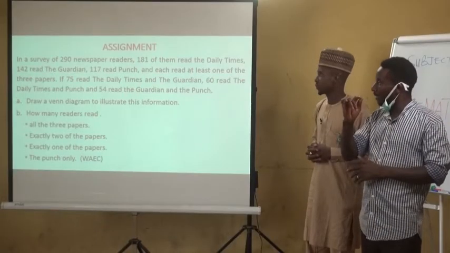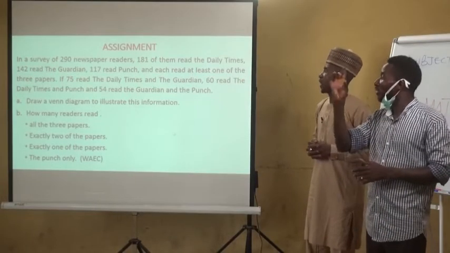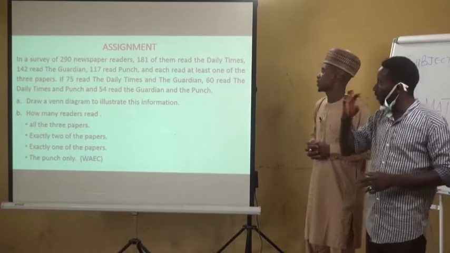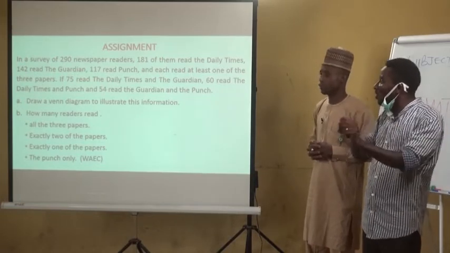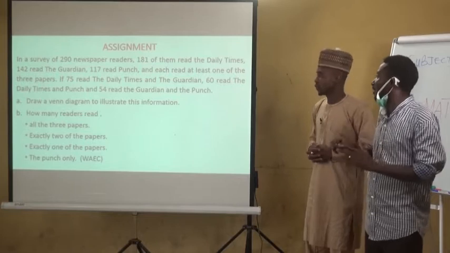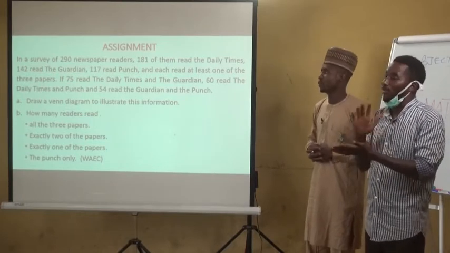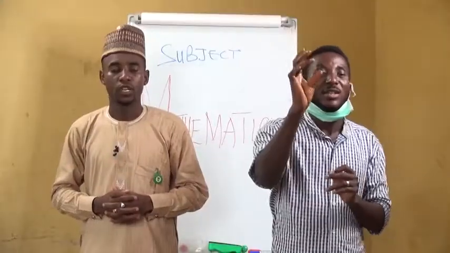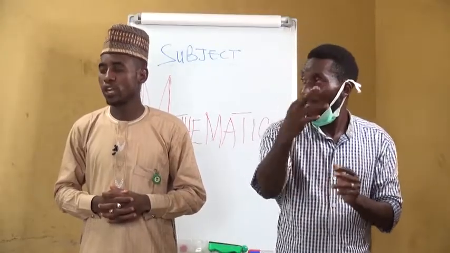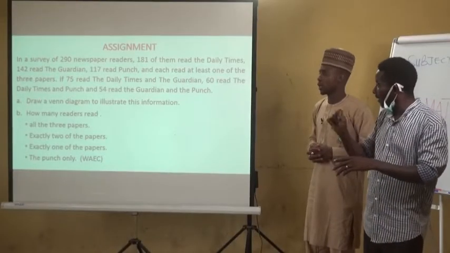If 75 read the Daily Times and the Guardian, 60 read Daily Times and Punch, and 54 read Guardian and the Punch. A. Draw a Venn diagram to illustrate this information.